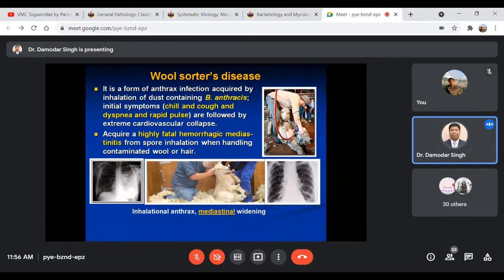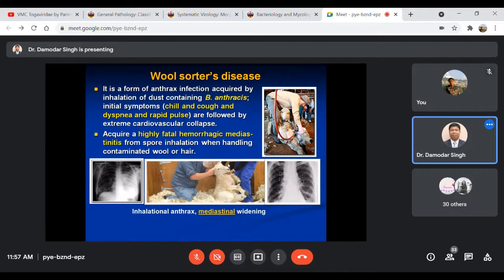In such conditions, the person may initially show chills, coughing, as well as respiratory problems like dyspnea with a rapid pulse rate, and that may be followed by extreme cardiovascular collapse.